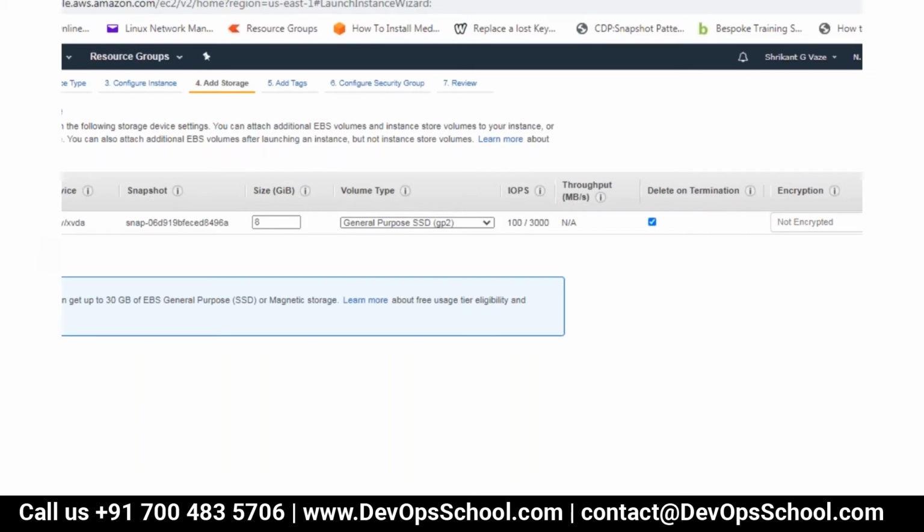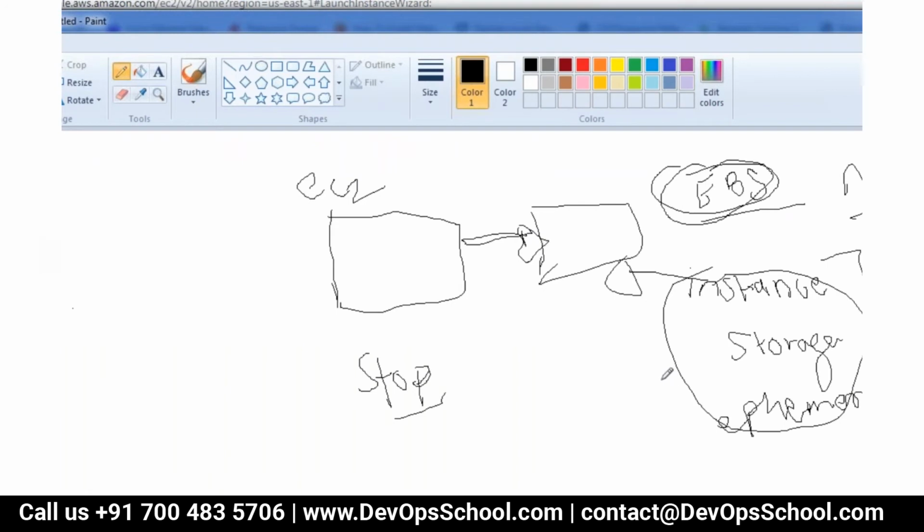Okay, so then what is the reason that we should go for an instance store? The reason is simple. You will get better performance when you procure the instance store. For performance benefits, you can still use instance store because they are directly attached disks, and these are very fast compared to NAS storage.